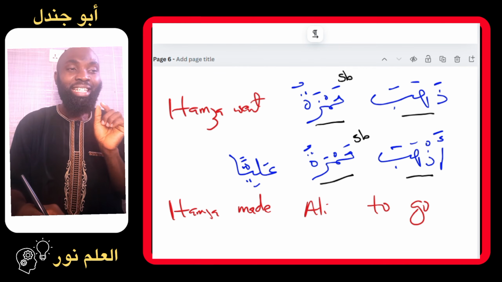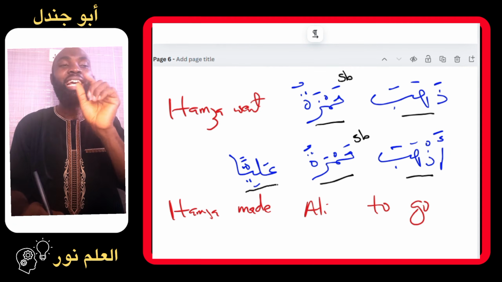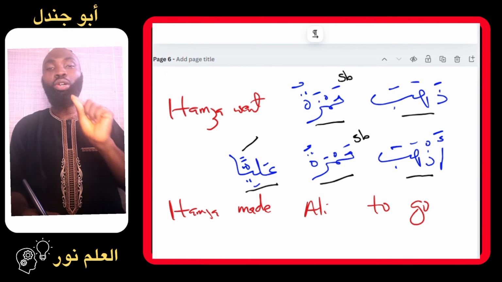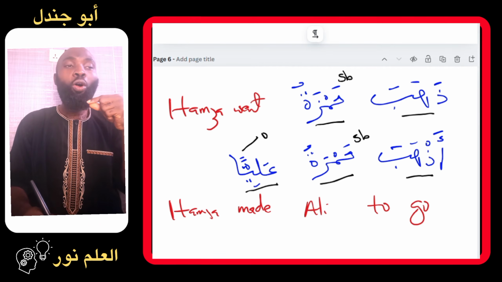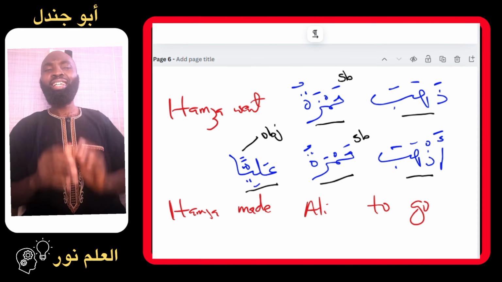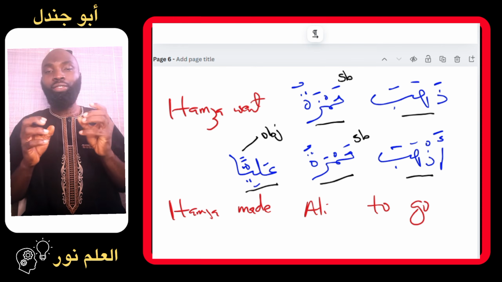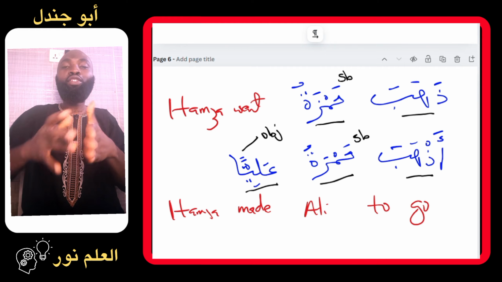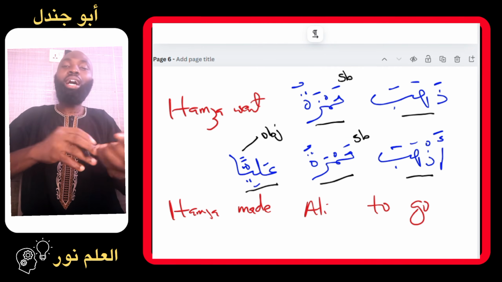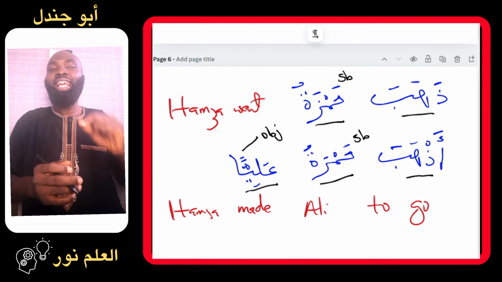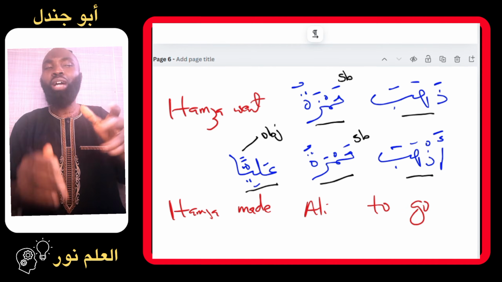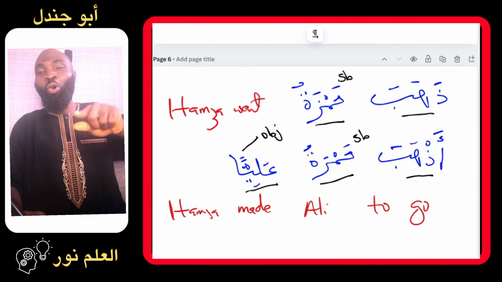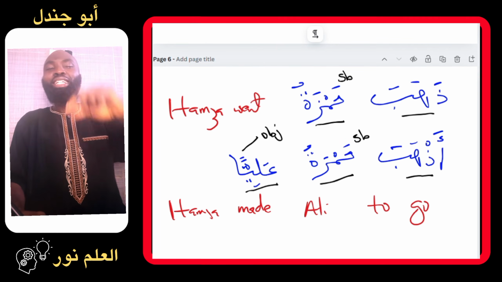But in the second sentence, an addition of the word aliyan has been done. And Ali here is coming as the maf'ulun bihi, as we call it in the Arabic, which means the object. Now the object is the receiver of the action. The consequence of the action of Hamza was received, or it happened on Ali. Again, let's take it again. Dhahaba Hamza, Hamza went by himself. But in the second sentence, Hamza did not go. Rather, he made Ali to go.